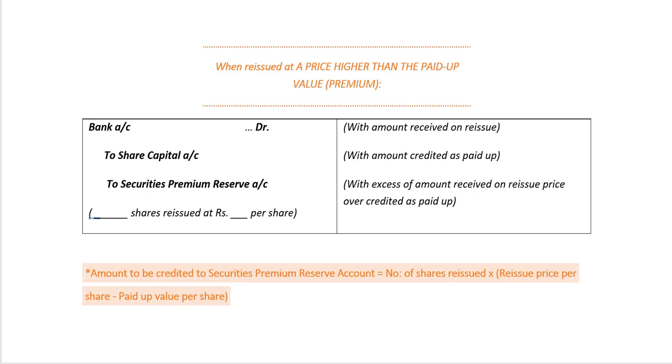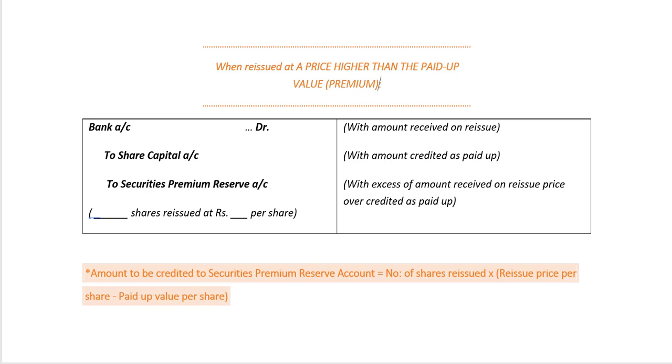The journal entry when shares are reissued at a premium, that is a price which is higher than the paid up value, is as follows. We need to debit bank account with the amount which is received on the reissue. We need to credit share capital account with the amount which is credited as paid up. And we need to credit securities premium reserve account with the excess of amount received on the reissue price over the amount which is credited as paid up.